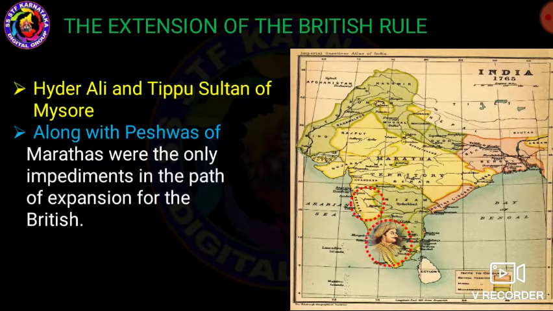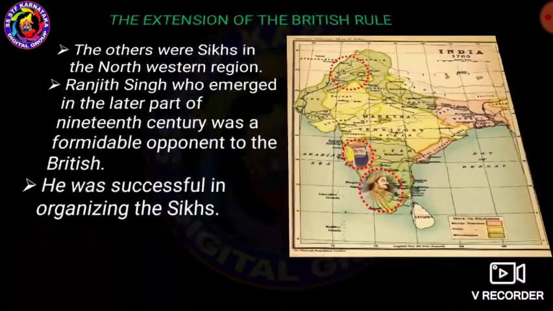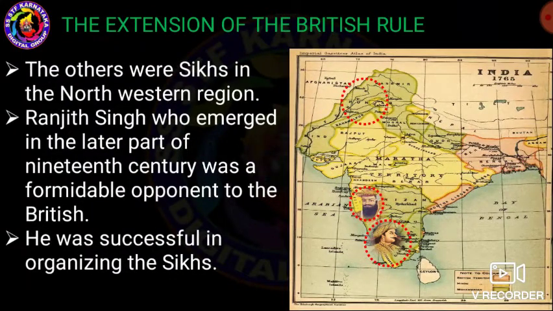Dear students, Hyder Ali and Tipu Sultan of Mysore, along with the Peshwas of the Marathas, were the only impediments in the path of expansion of the British power. Then the others were the Sikhs in the northwestern region.